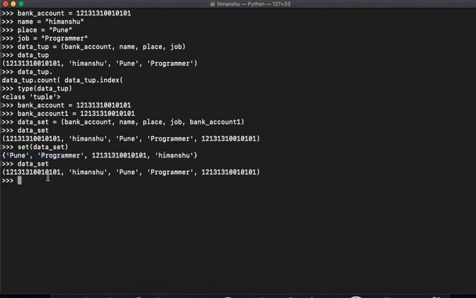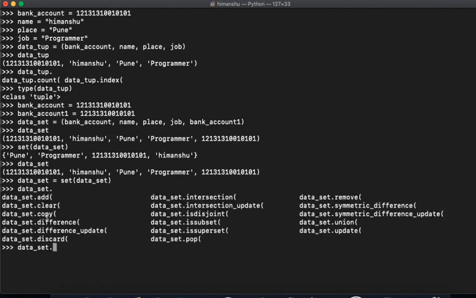And if you want to see, we can do data_set equals to set of data_set, right? And if I say data_set dot, here you can see items can be added, but it cannot be the same.